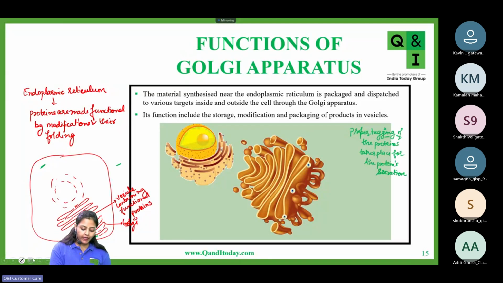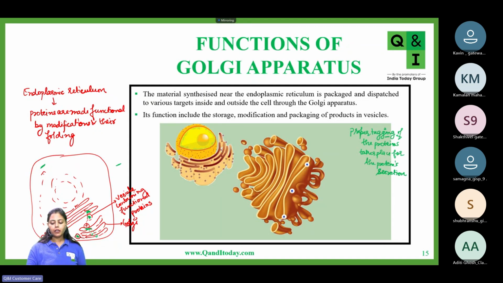Now, depending on the tag the proteins were carrying, they will be transported either inside the cell onto a particular location, or this vesicle will fuse with the plasma membrane and the protein will be delivered outside the cell. Okay, so that's how this transport will occur.